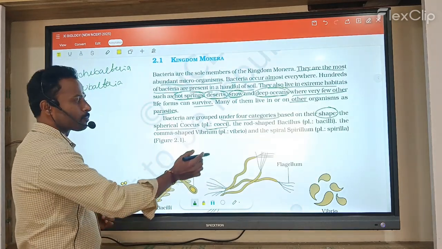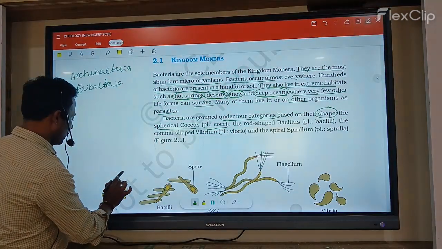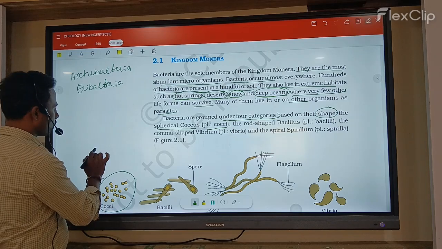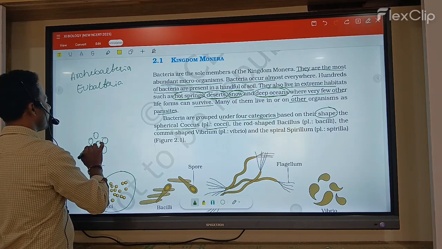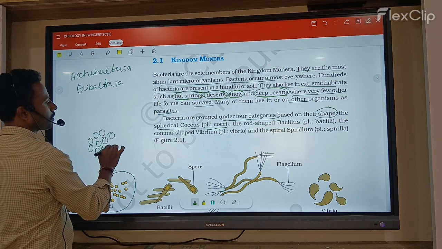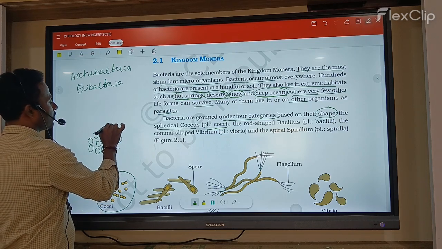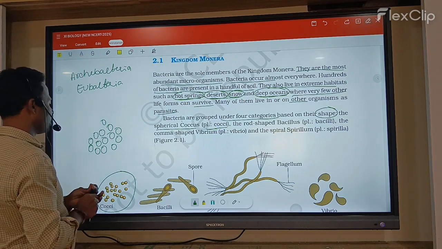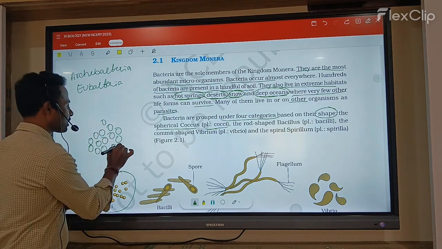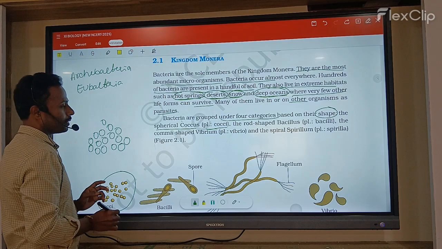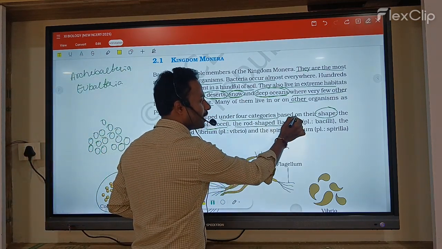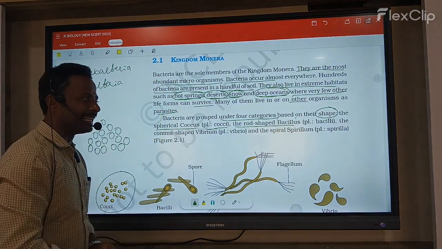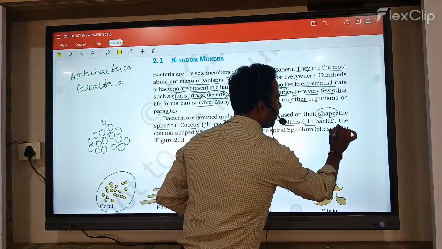Coccus means a spherical, round shape. Next, the rod shaped bacteria, for example bacillus in the singular and bacilli in the plural.